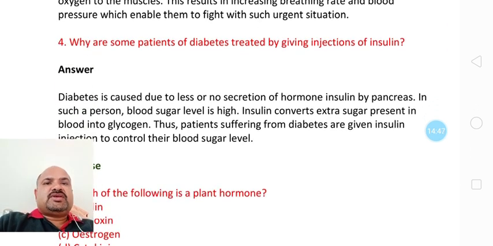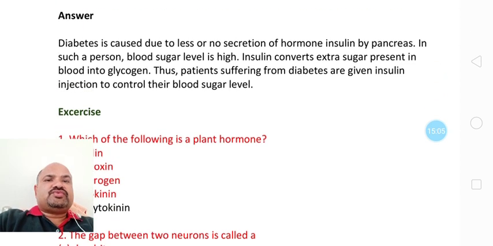Next question is: why are some patients of diabetes treated by giving injections of insulin? Insulin is secreted by the pancreas, I told you, and insulin opens up the cell wall to let sugar inside the cell from the blood. So what is meant by diabetes? When insulin is not secreted in proper amount, then it is called diabetes. Diabetes is caused due to less or no secretion of the hormone insulin by the pancreas.